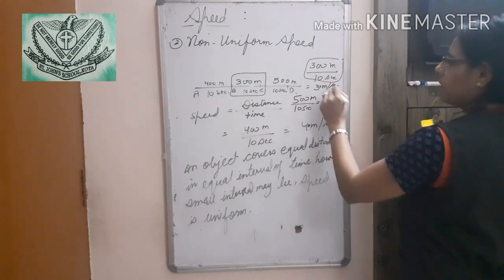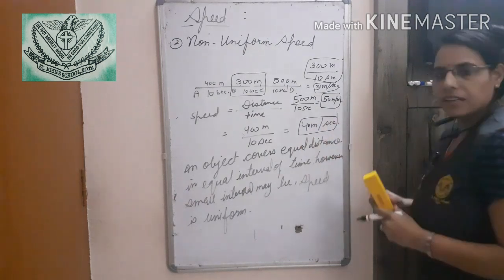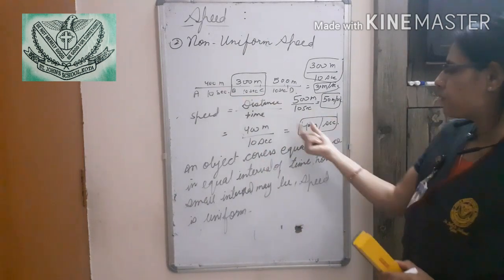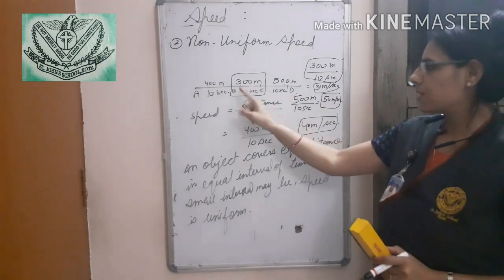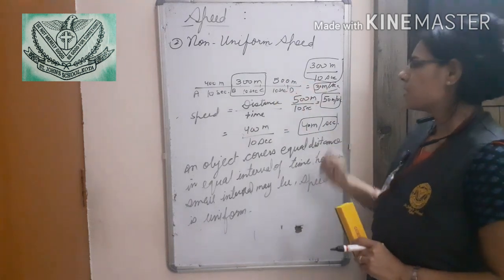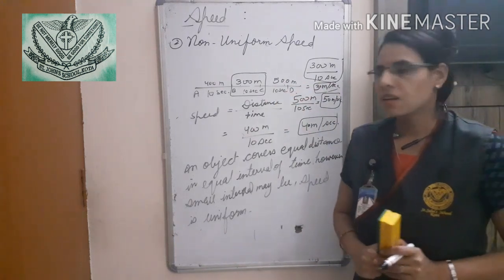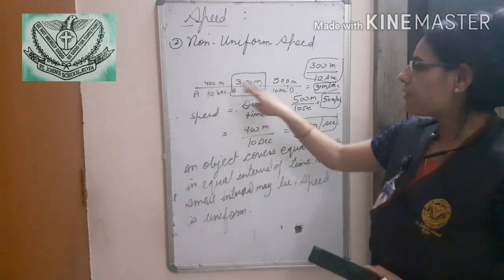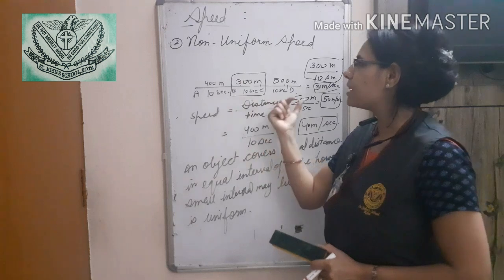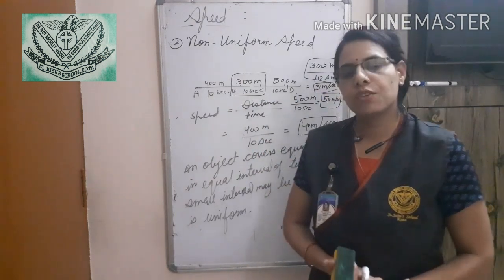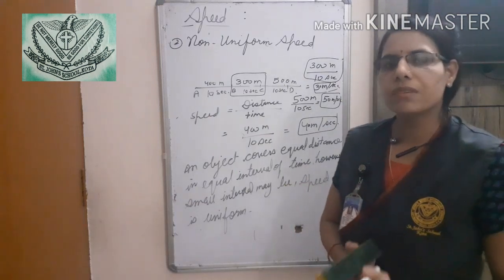So we are getting different speeds: 40 meters per second, 30 meters per second, and 50 meters per second. So, in this journey, when an object covers unequal distance in an equal interval of time, the speed is said to be non-uniform speed.